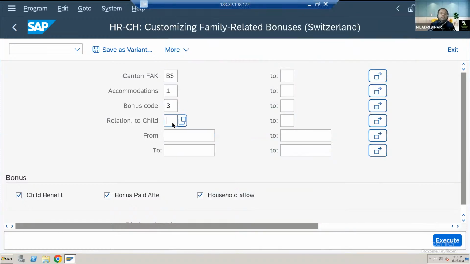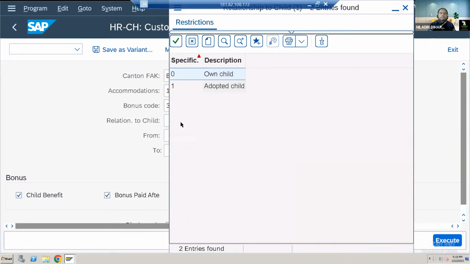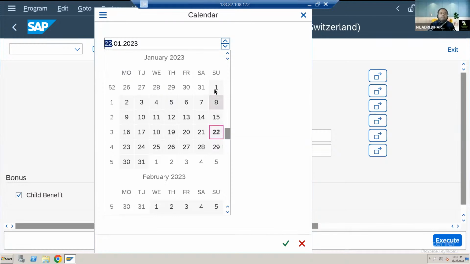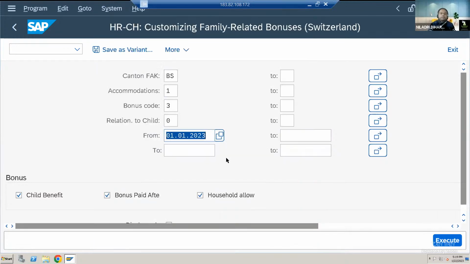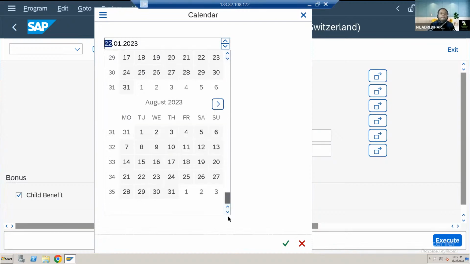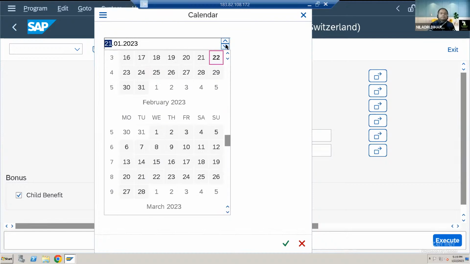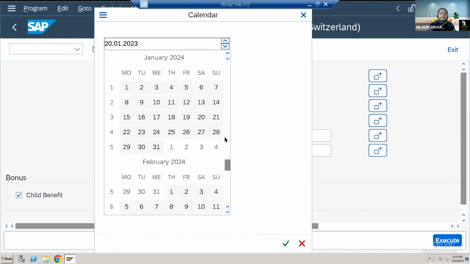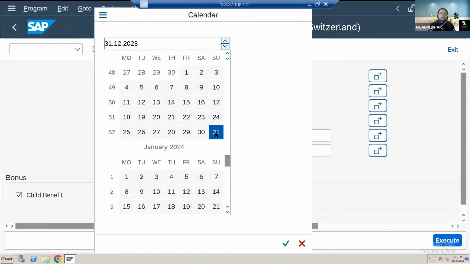I will select that. Then the relation to the child, whether it is your own child or an adopted child, you have to mention here. Let's say it is my own child, and then for which time frame you require it. Let's say I will require it from 1st of January 2023 till, let's say, next year. Let me go till December 31st at least.